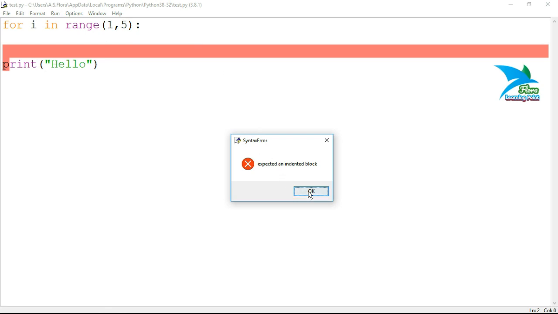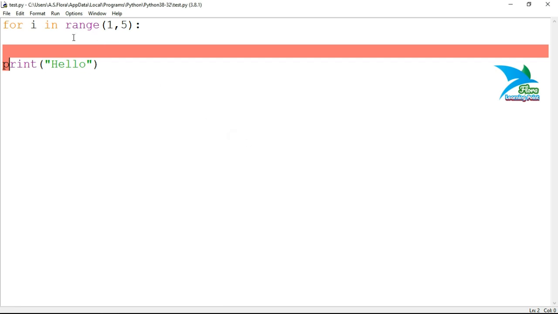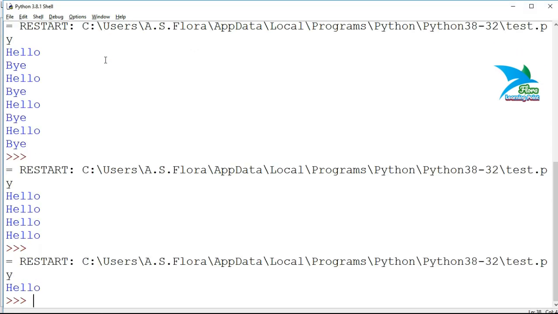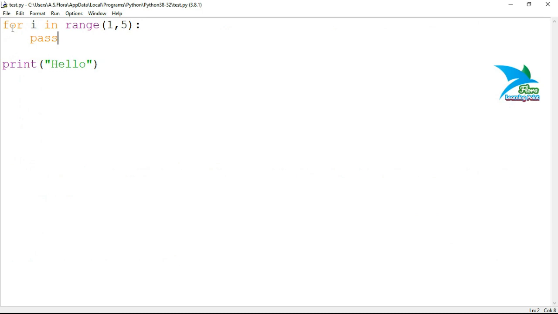When you try to run, the same error occurs because we didn't write anything inside the body of that for loop. So you can write pass here. Then this loop will execute 5 times, but it will print nothing. After the completion of the loop, the print statement will be executed because print is outside the loop. Then here we have the output.